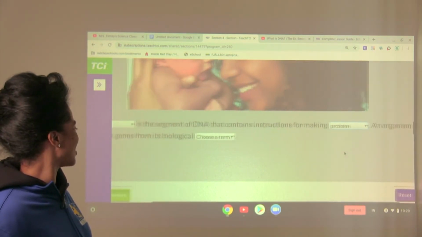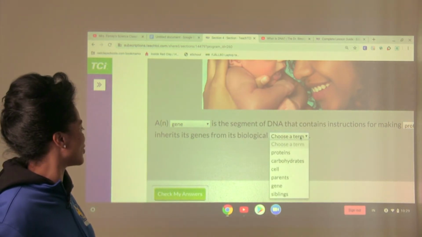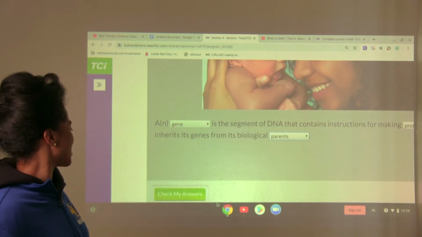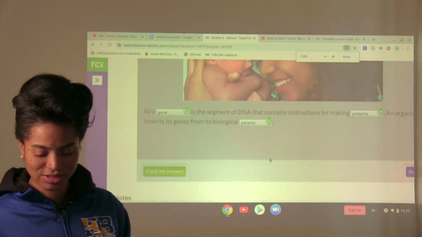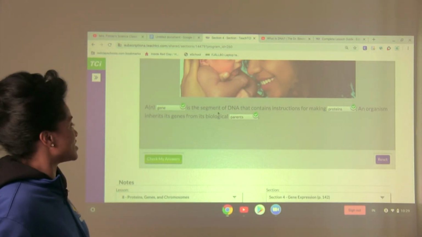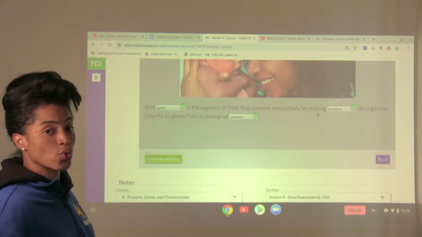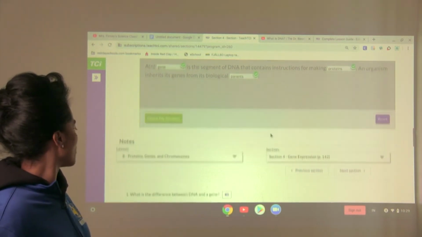All right. An organism inherits its genes from its biological. Same choices. I'm going to say parents. Okay. And we're checking our answers. So, final sentence reads, a gene is the segment of DNA that contains instructions for making proteins. An organism inherits its genes from its biological parents.